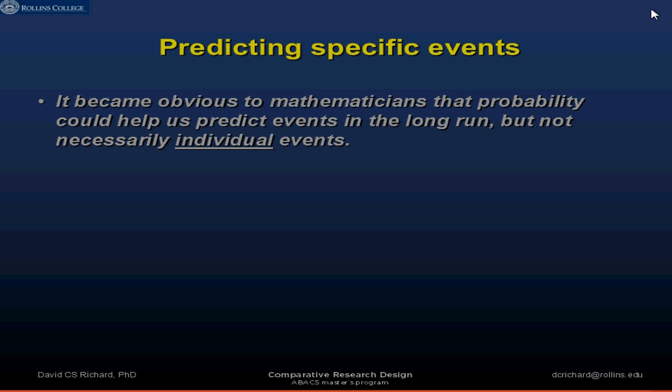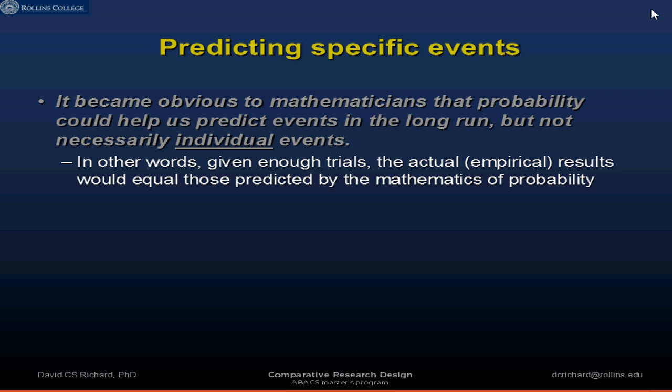So what we're really going to need to do is to be able to understand distributions of possible die rolls over time. So can we gain greater accuracy in predicting distributions the more rolls that there are? So in other words, if given enough trials, is it the case that the actual empirical results that we had observed from all those die rolls would begin to equal those predicted by the mathematics of probabilities? Would the events we observe line up with our mathematical predictions? And that's coming next.